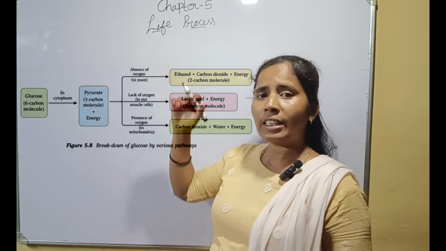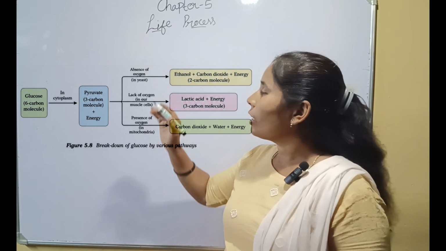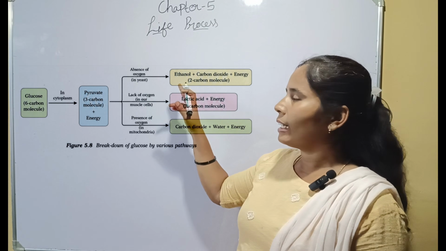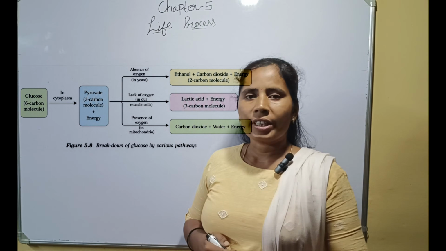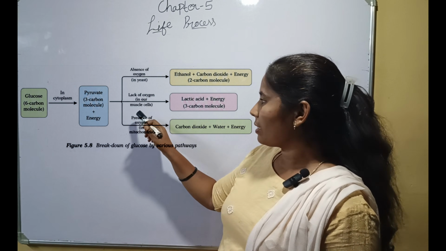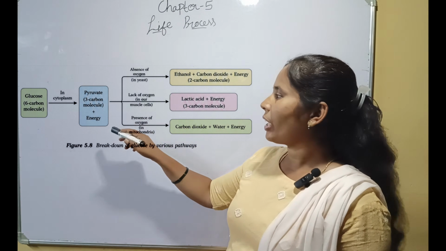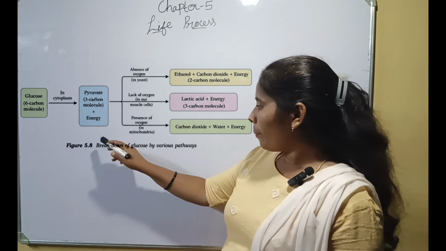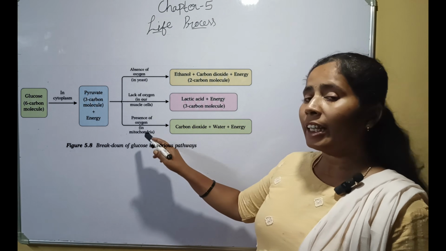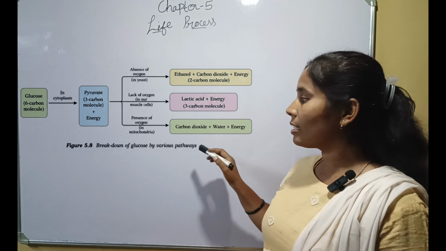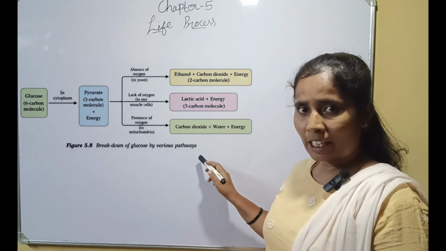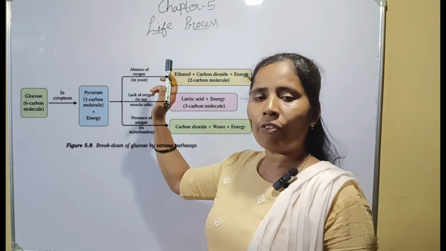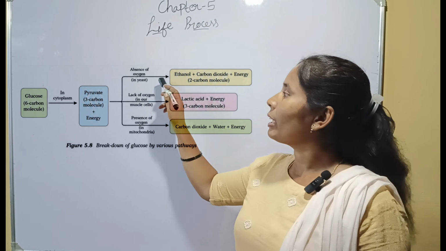Suppose it takes place in yeast during fermentation, it converts that pyruvate into ethanol, carbon dioxide plus energy. Suppose it takes place in the muscle cells, it will convert that pyruvate into lactic acid plus energy. When the breakdown of pyruvate takes place in the presence of oxygen, this process is called aerobic respiration. If the breakdown of pyruvate takes place in the absence of oxygen, it is called anaerobic respiration.